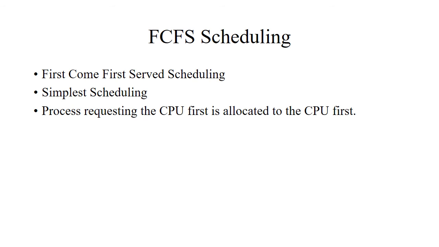So we will see FCFS scheduling. FCFS stands for first come first served scheduling. It is the simplest scheduling in which the processes are executed in the CPU in the order they arrive. It means the process which is allocated first to the CPU will be executed first.